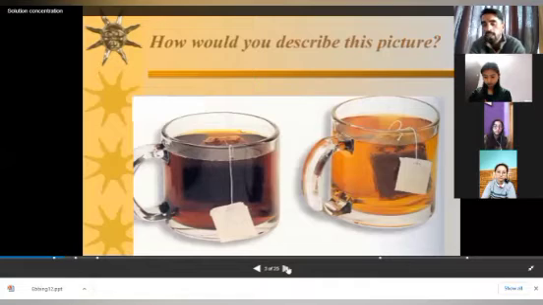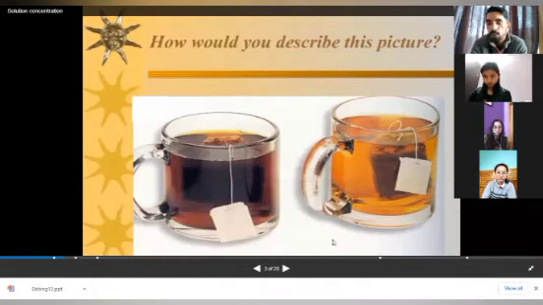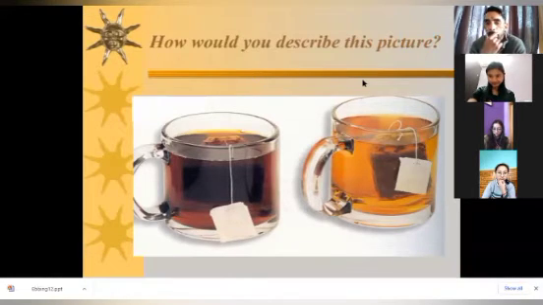So how would you describe this picture? Yes, Neha. How would you describe this picture, beta? What is the difference in these two pictures? Quantity. Quantity of what? Water? Quantity of tea? Quantity of what? Tea bag.